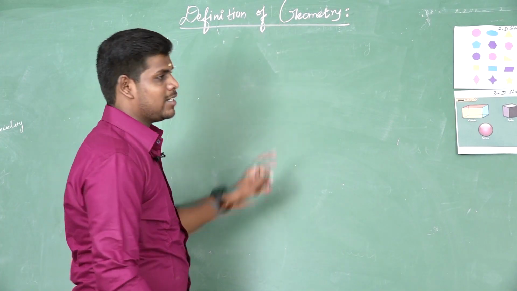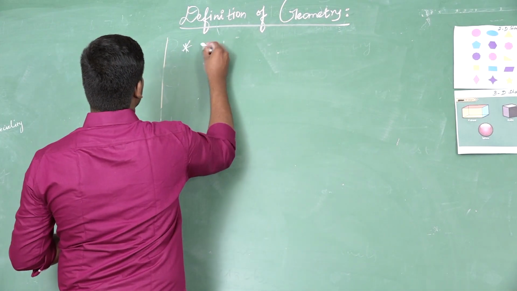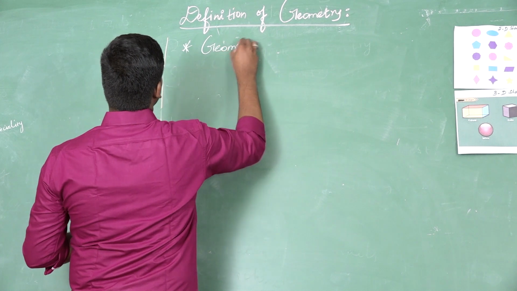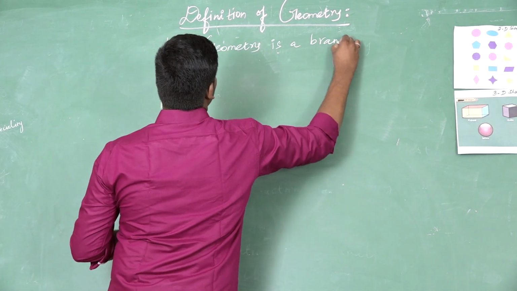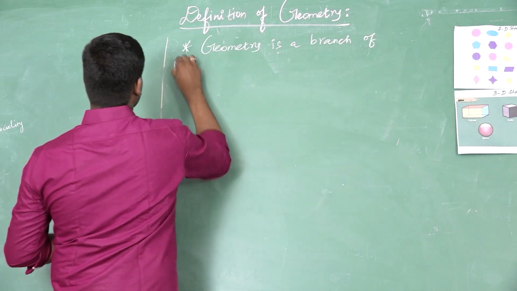Definition of geometry. Geometry is a branch of mathematics.